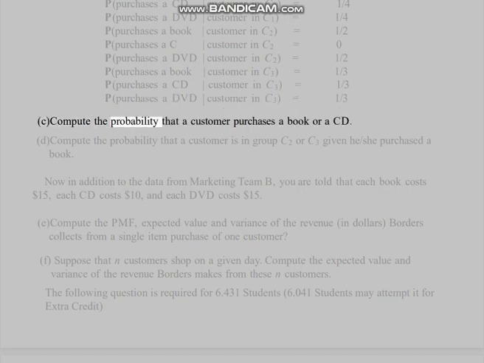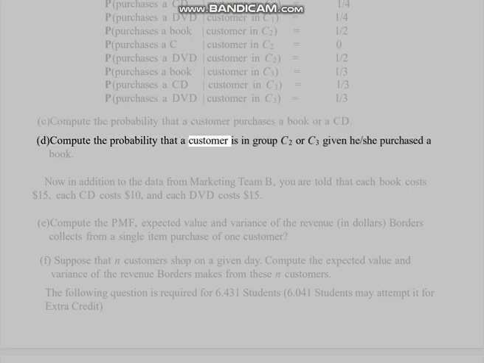C. Compute the probability that a customer purchases a book or a CD. D. Compute the probability that a customer is in group C2 or C3 given he or she purchased a book.